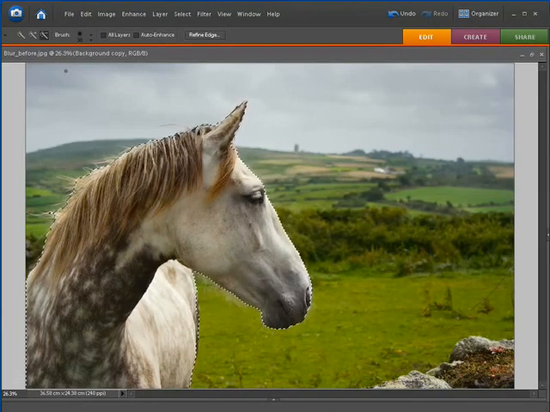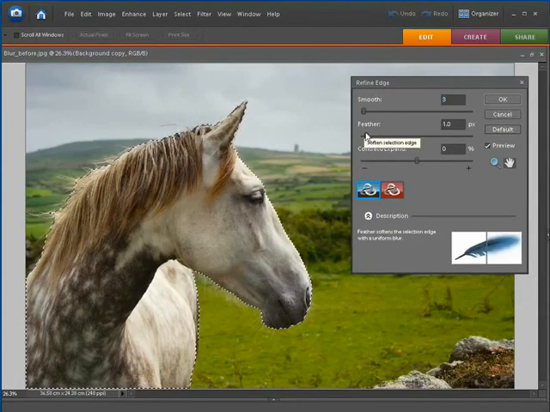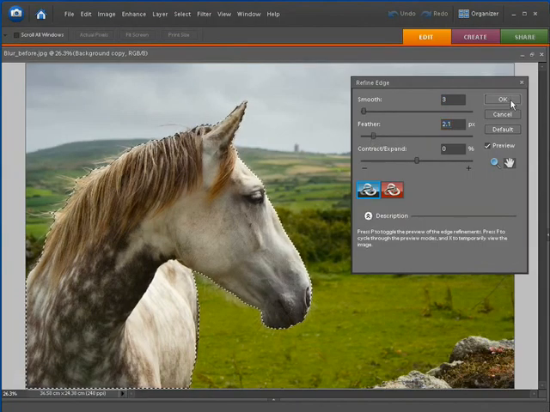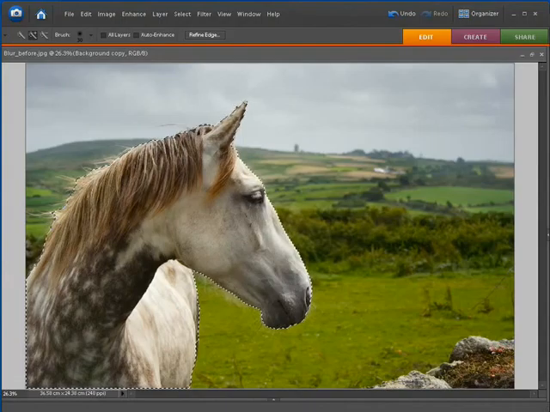Don't worry too much about the fact that you've got some of the finer hairs missing on the horse's mane, because we're going to restore those later using the power of layer masks. So it's going to look fairly rough and ready like this. Let's just refine the edge by clicking the refine edge button at the top there, and let me just click default for the moment. Take a feather of around about 2 pixels, like so. I click OK, and we've now softened the edge of our selection marquee there, just to create a nice blend between the blur and the sharper pixels.